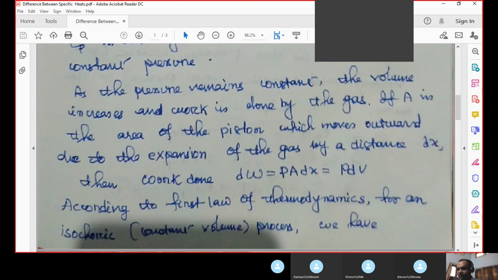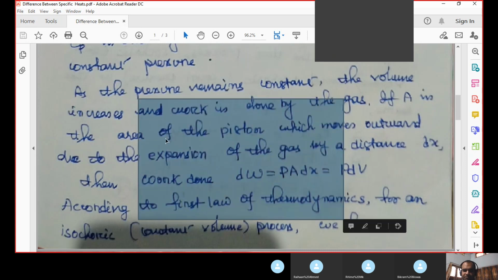I have not included the figure, but when I give you the notes, I will include the figure. So we have a vessel like this, and there is a piston, something like this, an instrument.